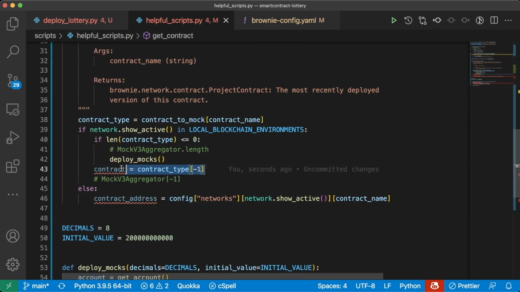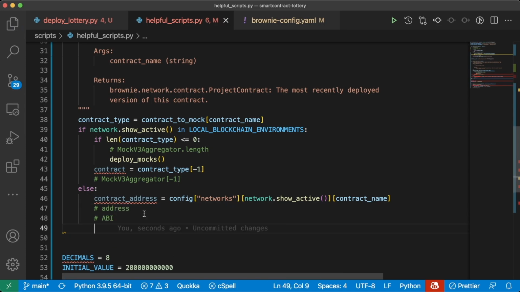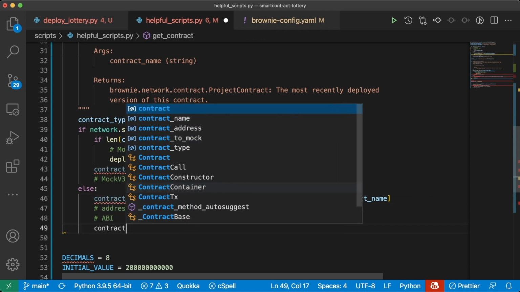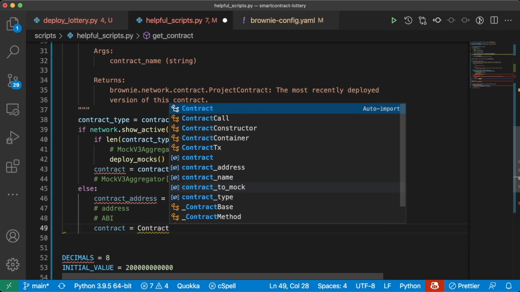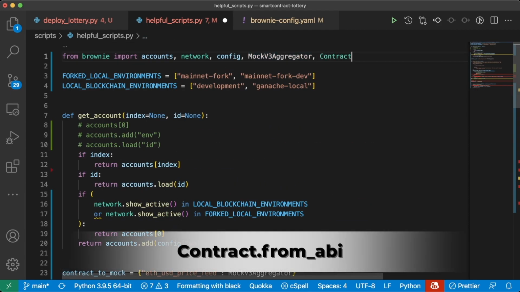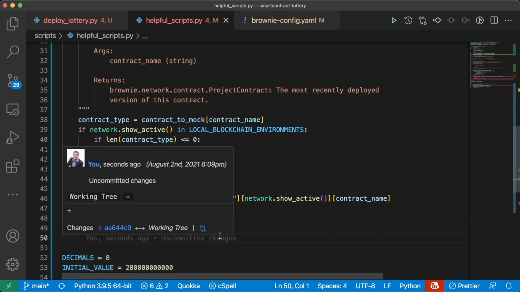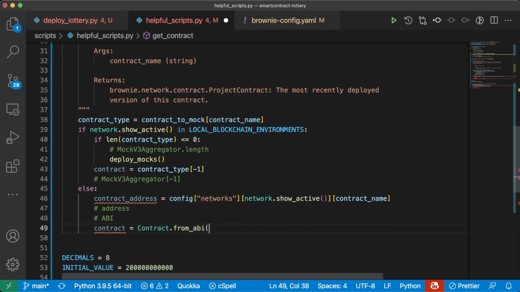So up here, the way that we did it was we actually got the contract because we had its contract type based off of Brownie. For here, we're going to have to interact with the contract, getting those two pieces that we always need, which are going to be the address. We actually have the ABI from our Mock V3 aggregator type right here, and we just got the address. So we can create this new contract type by saying contract equals Contract.from_abi, and this Contract package can be imported right from Brownie, and it has this function from_abi that allows us to get a contract from its ABI and its address.